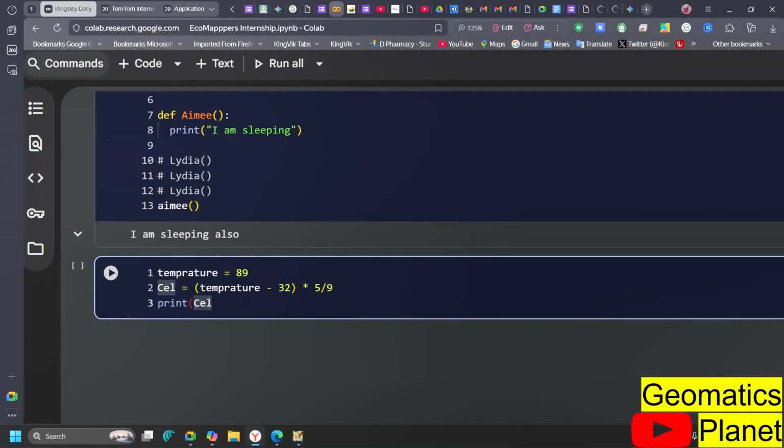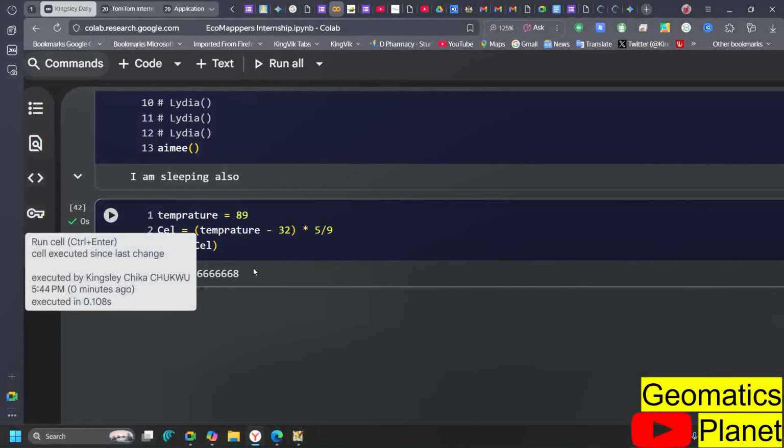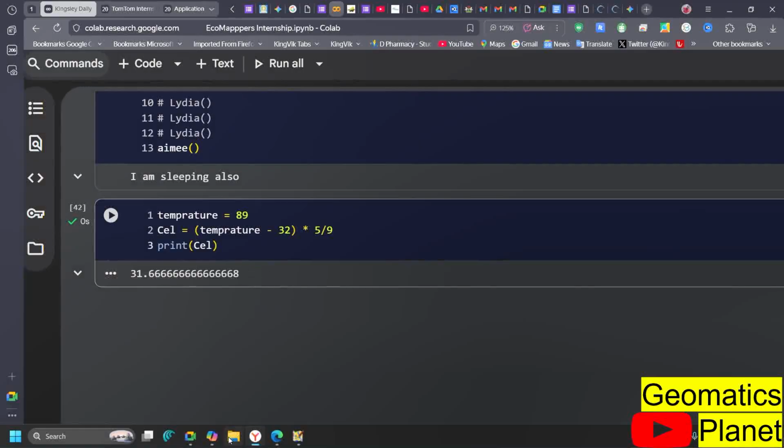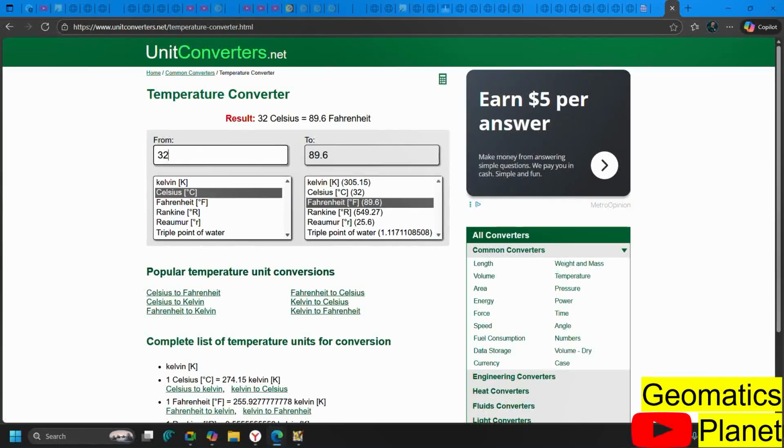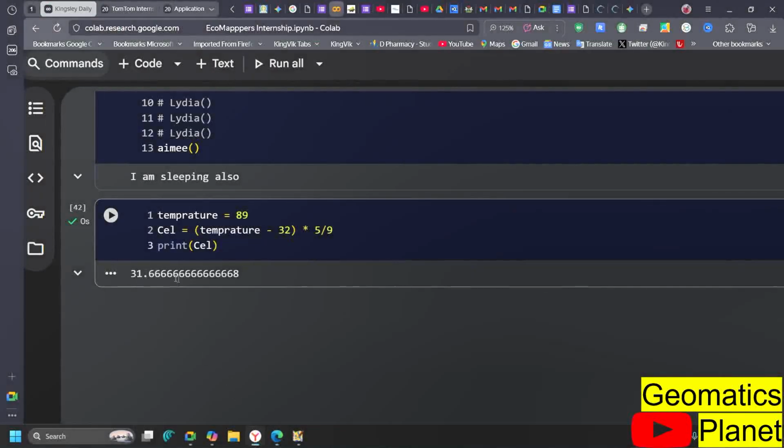Now we want to keep on with that particular conversion. If you run this code, you will see that the temperature here is going to be 31.666. The temperature of 89 Fahrenheit, converted to Celsius, gives about 31.668.